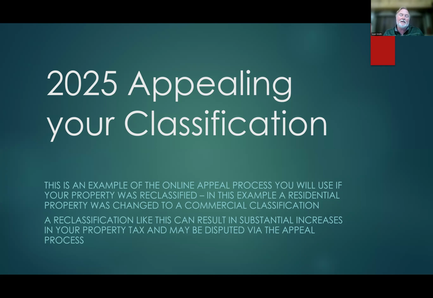The idea being that, among other things, we have a number of people who operate short-term rentals like Airbnbs that this year, for the first time ever, were classified as commercial properties, whereas in the past they've been classified as residential. And this is causing their tax bills to go up, in some cases 200, 300%. And it is one of the options for you to dispute that via the appeal process. The other thing that I'm doing is I do have a piece of legislation that's directing the assessor not to do that until we have a better handle on under what circumstances it's appropriate.